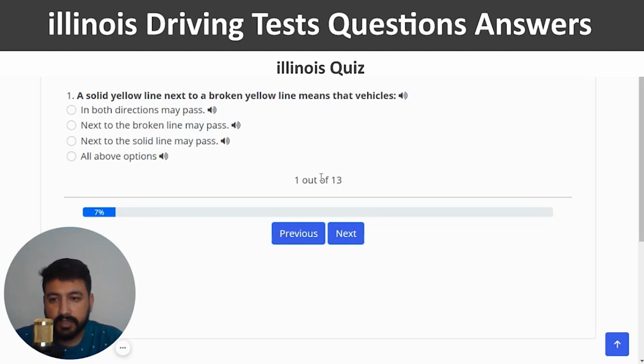The first question is a solid yellow line next to a broken yellow line means that vehicles. So the right answer of the first question is next to the broken line may pass.